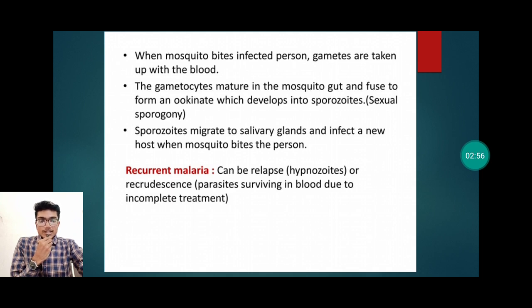Then what is recurrent malaria? We have seen that the hypnozoites, or dormant stage of the Plasmodium parasite in the life cycle, are responsible for relapse cases of malaria. It is due to the non-clearance of the malarial parasite from the patient's body due to incomplete treatment by the patient.